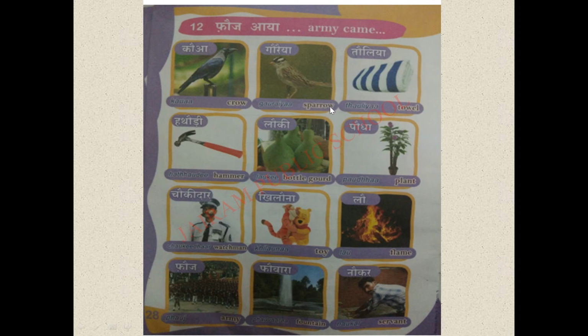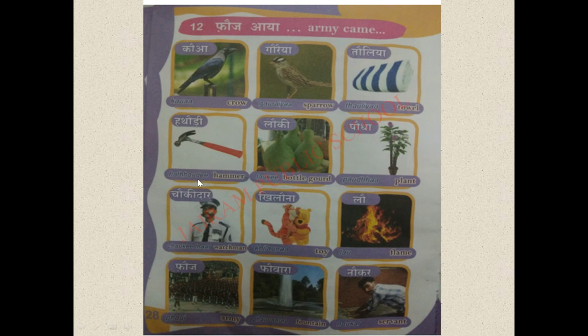Gauraya means sparrow. Sparrow. Next is Tauliya. Tauliya means what? Towel. The next word is Hatauti.